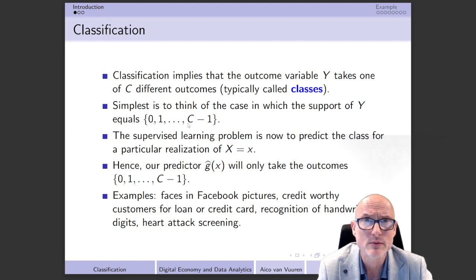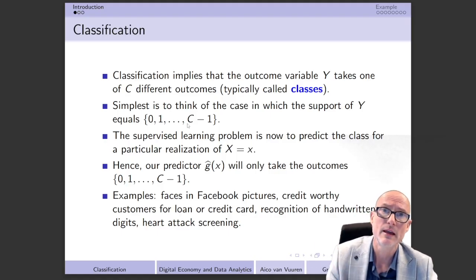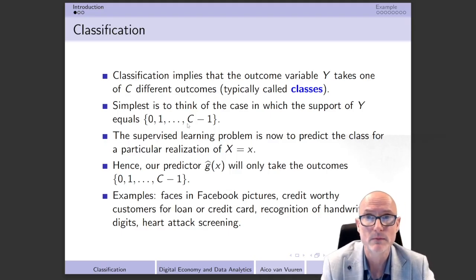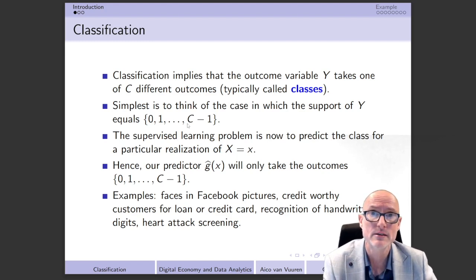But take into account that this is quite different from the view we usually have in econometrics. In econometrics, we sometimes do logistic or probit regression, in which the left-hand side variable is a dummy variable that can only take values equal to 0 and 1. But when we predict in econometrics, we do not predict whether something is a 0 or 1.